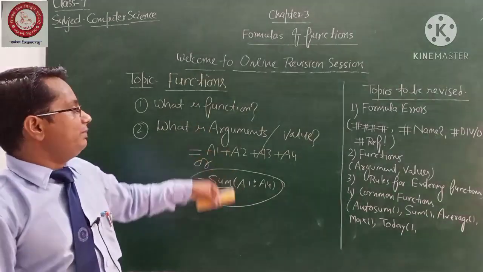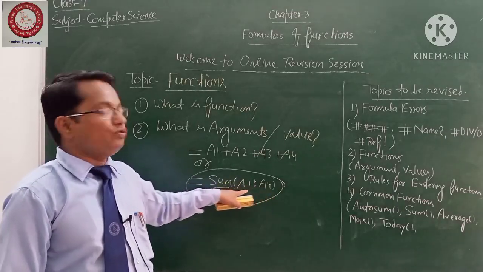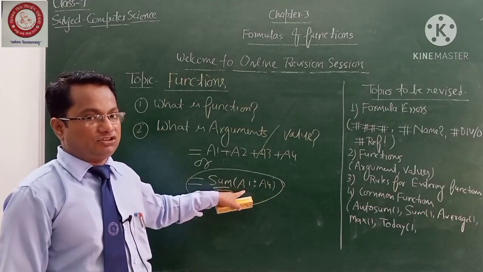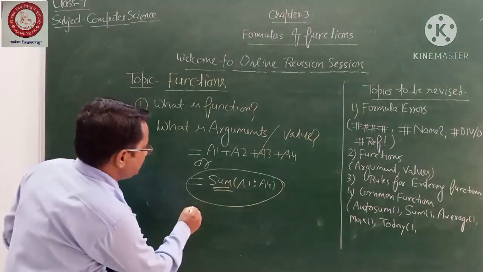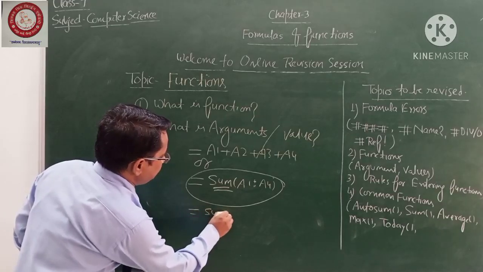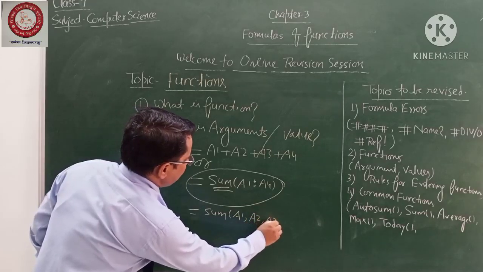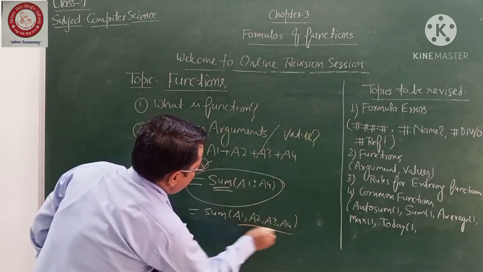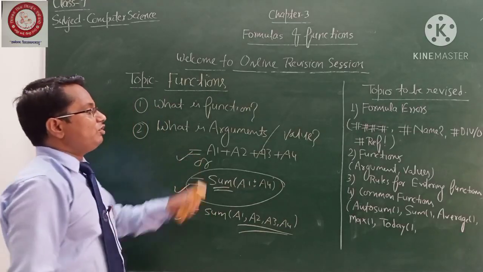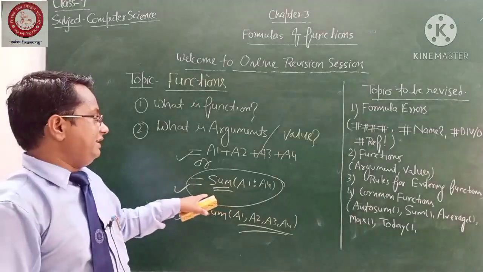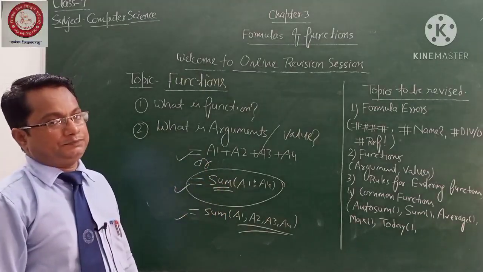If I talk about the arguments, like A1 colon A4, these are the arguments which are passed to any of the functions. Maybe you can write this formula like this also: SUM A1 comma A2 comma A3. This is also an argument, and the formula is the same, but the way I am using it is different.